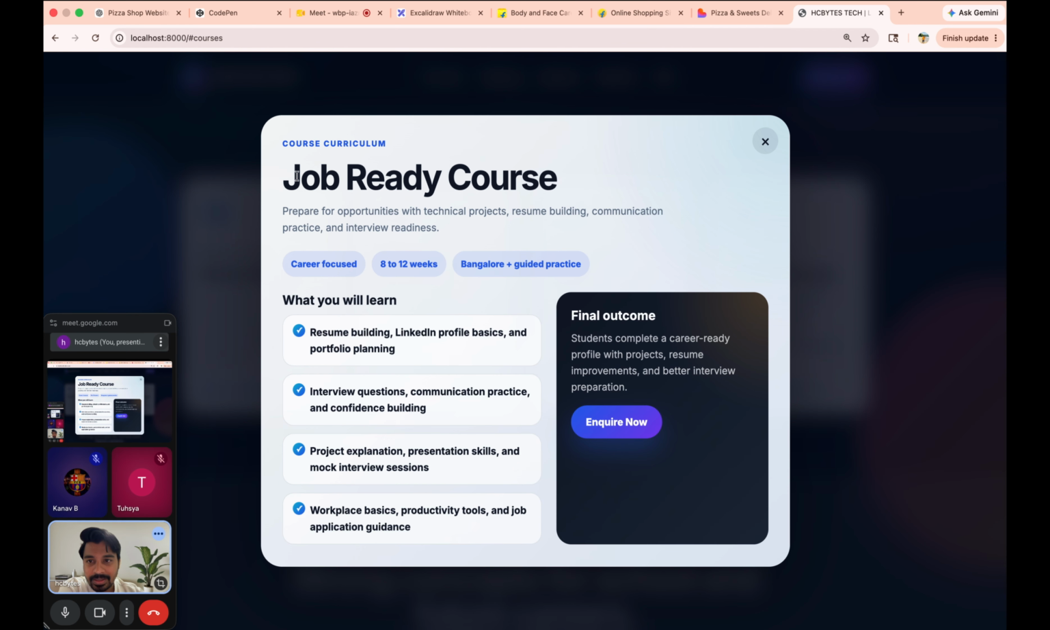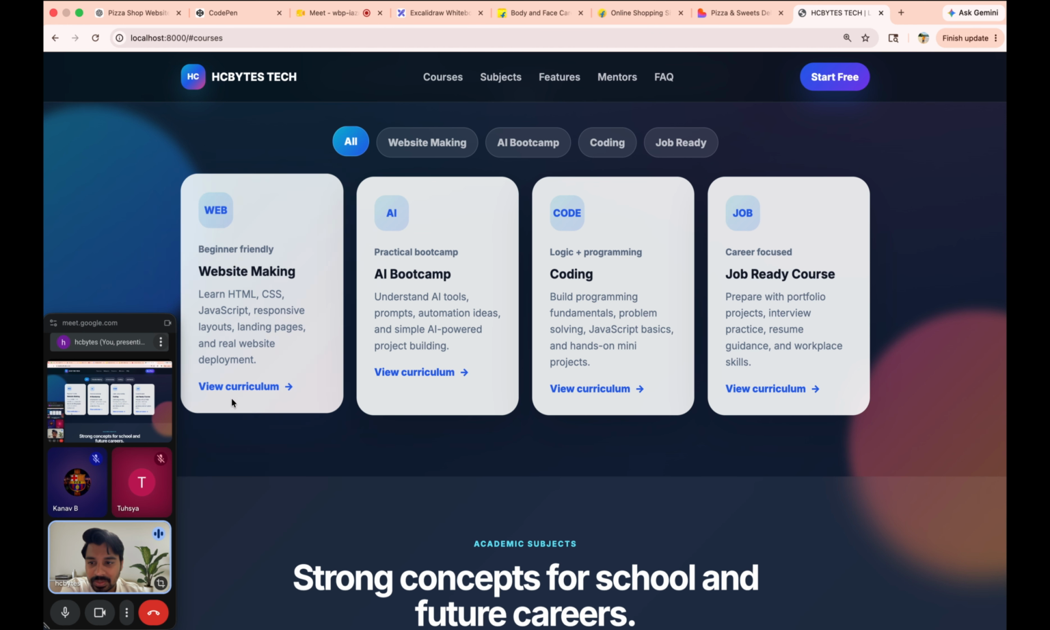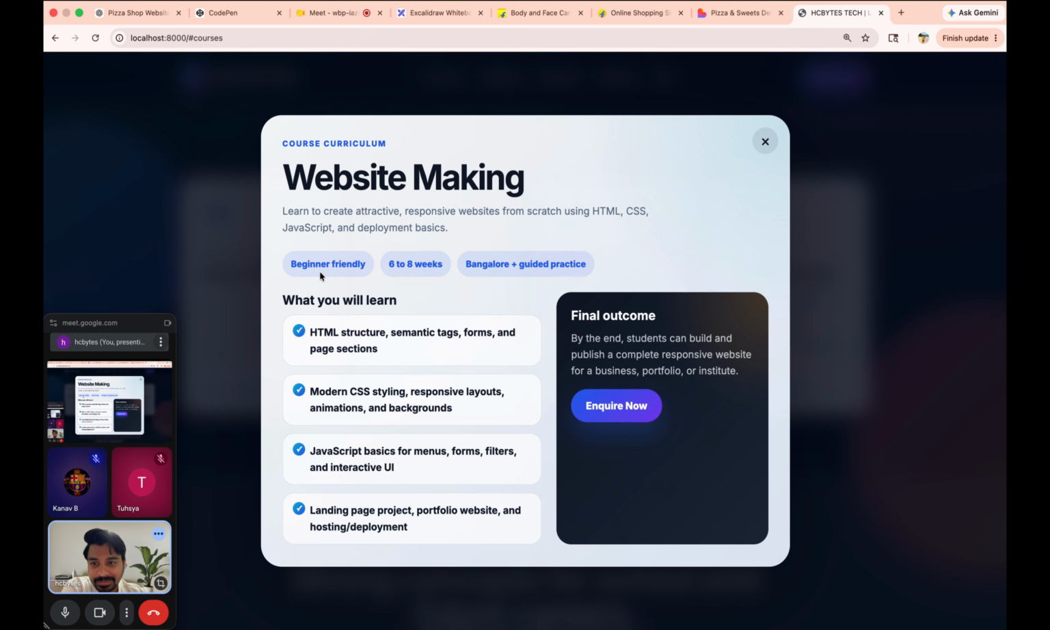Job-ready courses. Based on that, what will you learn? You will learn resume building, LinkedIn profile, interview questions, project explanation, workspace, correct or not? So here, website making, see here, beginner, 6 to 8 weeks, Bangalore, guided practice. What will you learn? HTML structure, modern CSS, JavaScript, landing page project, portfolio website, hosting, deployment, etc. So this is included in website making.